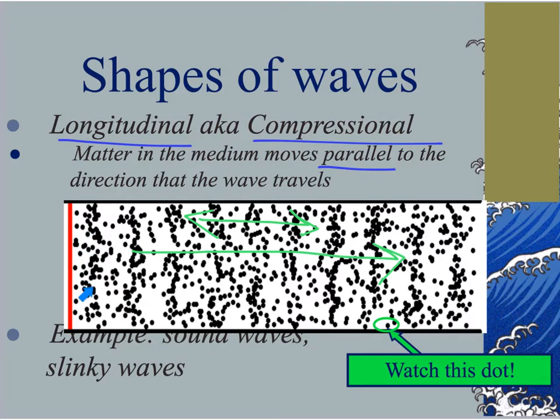If you can imagine this red bar being a speaker, if this speaker is fluctuating back and forth, it's pushing up against the air molecules around it, and it'll compress those air molecules. It sets off a chain reaction of vibrations throughout that medium, that air, until it reaches your ear.